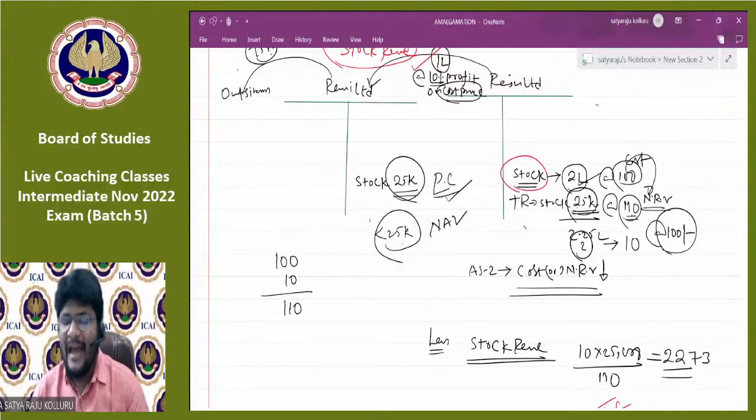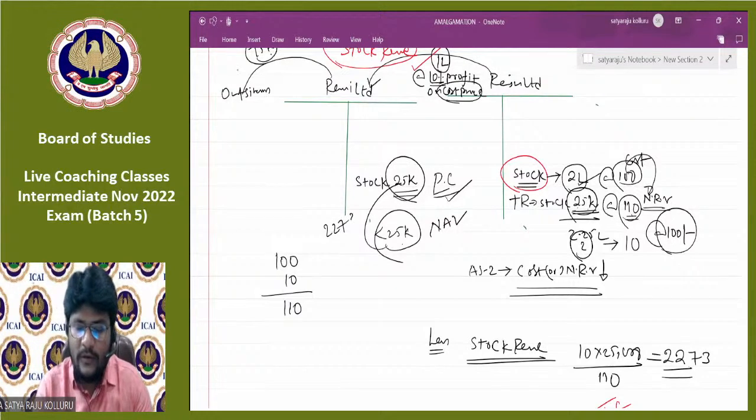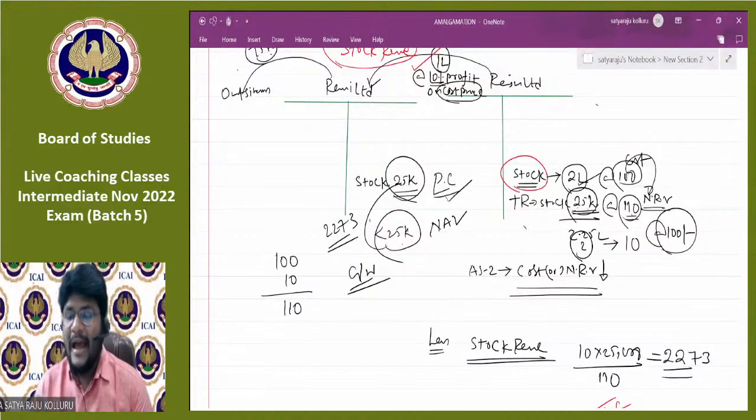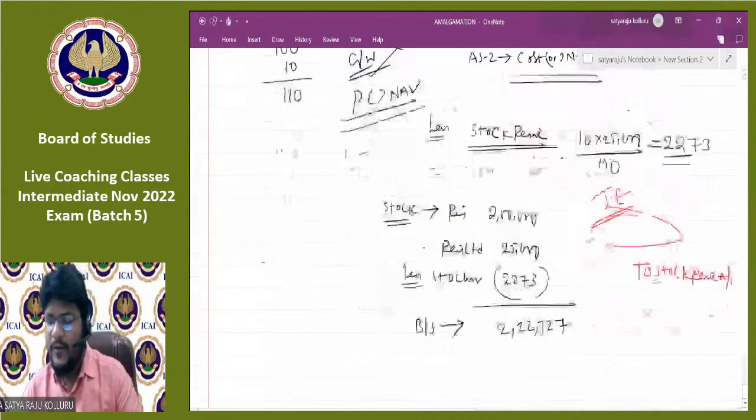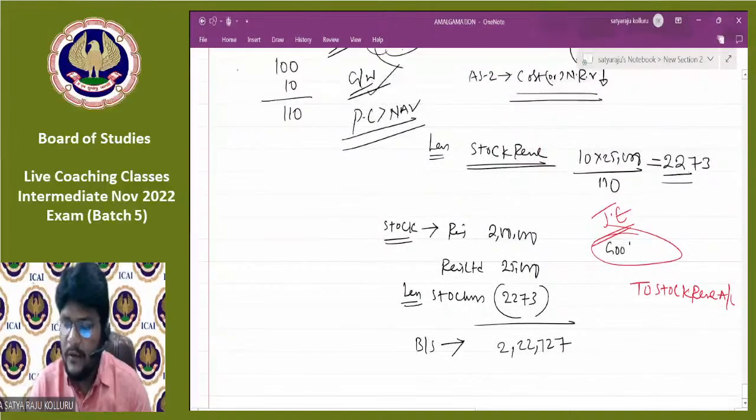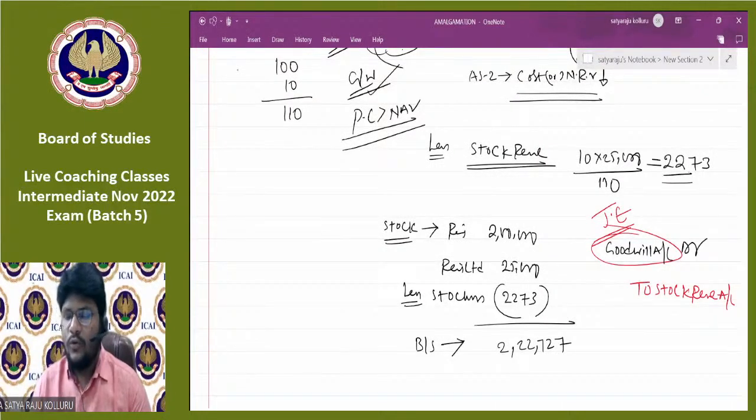Why are you ready to pay the excess? How much are you paying in excess? 2273. Why are you paying 2273 excess? Because of the goodwill situation. So the situation looks like this: PC is greater than NAV. If PC is greater than NAV, you incorporate it as goodwill, right? So that's why the debit aspect, you need to record it as goodwill. So the entry is Goodwill account debit, to Stock reserve account. Do you understand, guys? All of you.